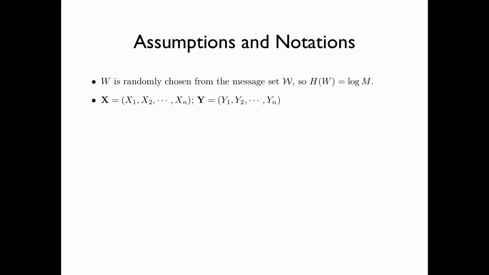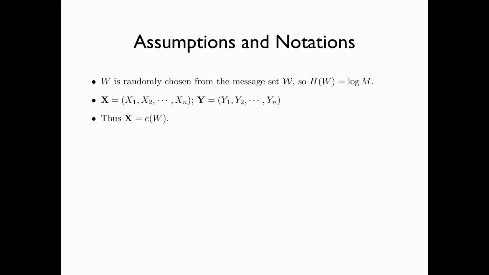Here are some assumptions and notations. W is randomly chosen from the message set W, so the entropy of W is equal to log M. We use bold capital X to denote the random sequence input to the channel, with components X1, X2 up to Xn, and bold capital Y to denote the random sequence output from the channel, with components Y1, Y2 up to Yn.